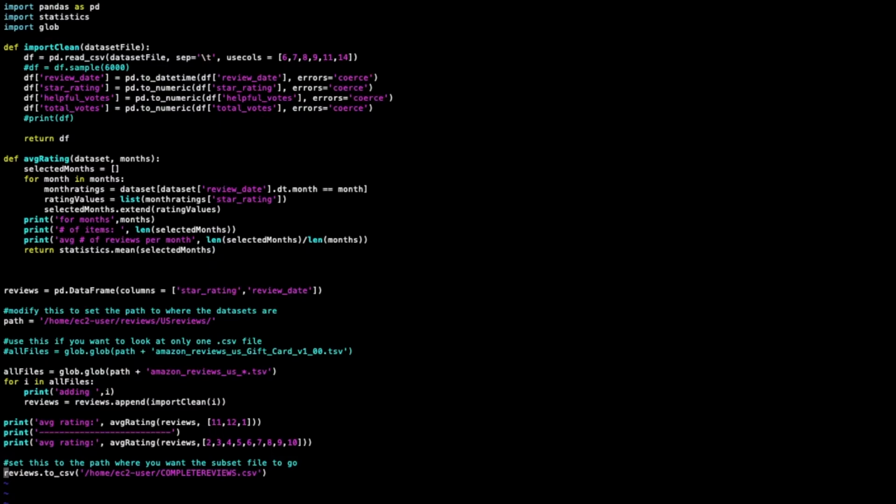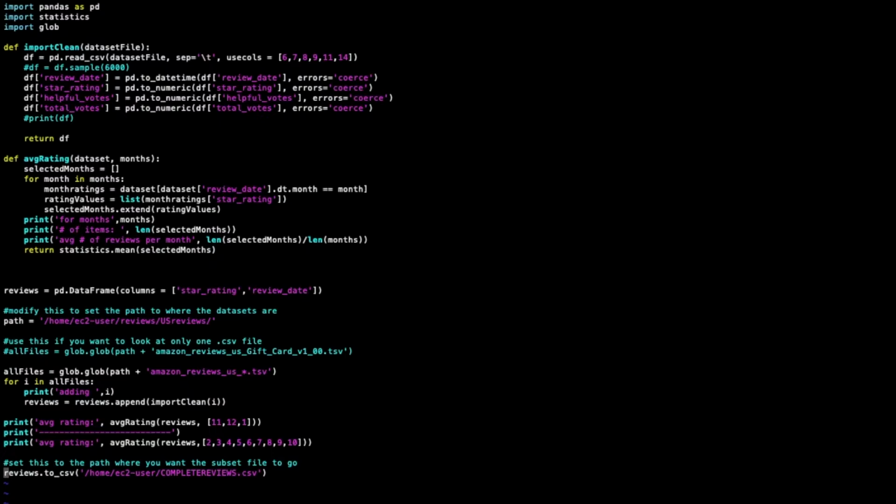Next you'll see this declaration, all files using glob. I just found this on Stack Overflow. I'm not totally sure what glob stands for, but glob is for manipulating files, kind of like the OS module that you use in Python also. You see this for loop creates a data frame for each of these TSV files and appends it to the original big data frame.